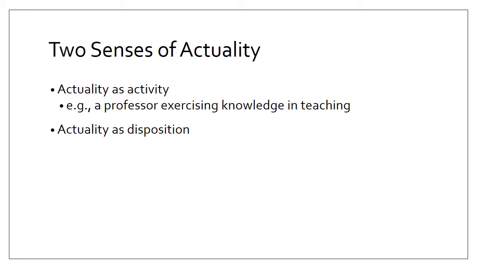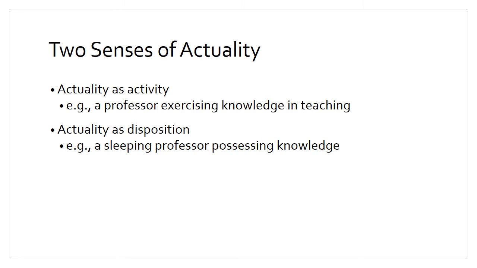In addition, actuality has another sense. In the second sense, actuality means disposition. Take a sleeping professor, for example. Although he is not actively using his knowledge, he still possesses his knowledge in sleep. That is to say, he has the disposition to exercise his knowledge if you wake him up and ask him to teach. In this sense, the professor has the actuality of the disposition to use knowledge.